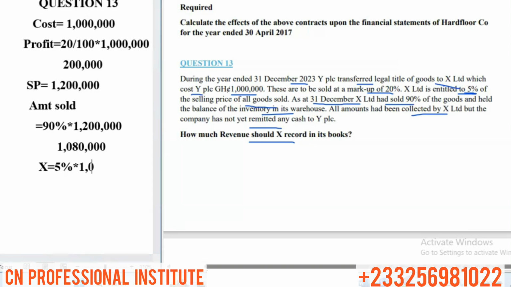The 1,080,000. So X is taking 5% of the 1,080,000, right? And that will give us 54,000. So X is taking 54,000. Are you following? Very good. So this is X's revenue. X is taking 54,000, and then the remaining amount will be Y's.